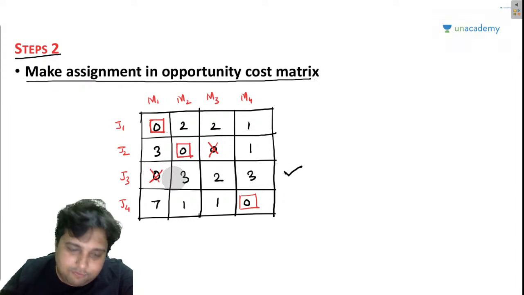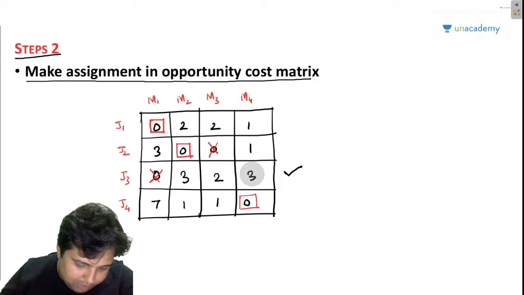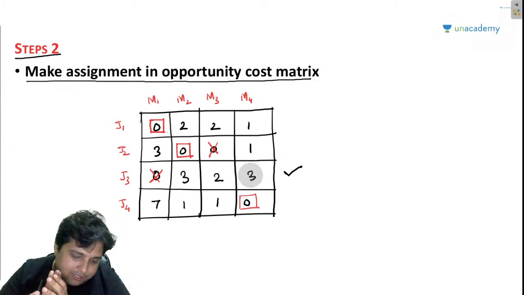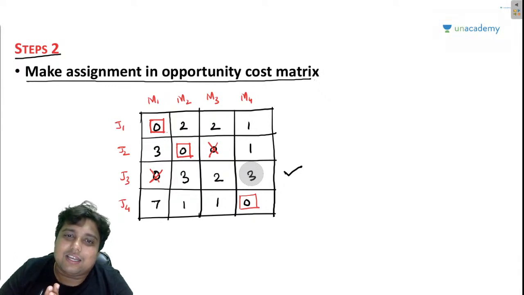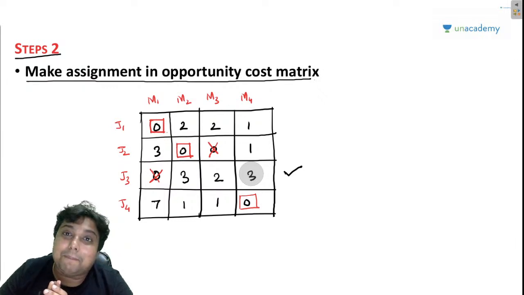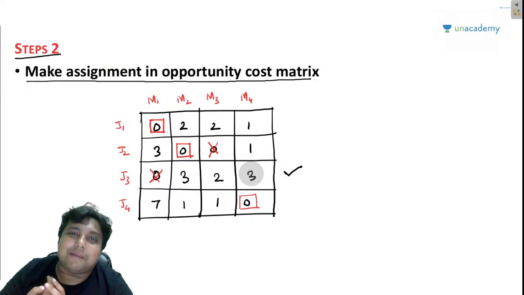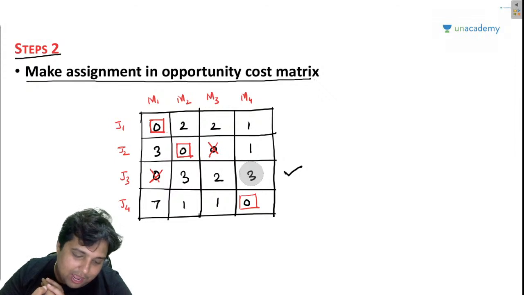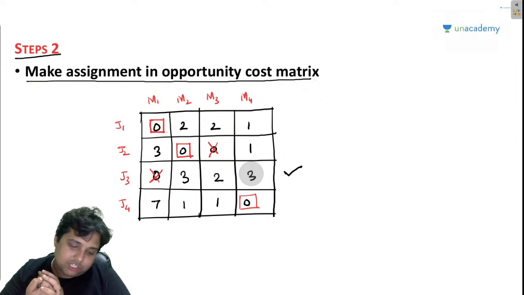1, 2, 3, 4. Sir, what about quality control, MRP, PPP? Are you going to take classes on these topics or not? Arey, Bibhas, I will definitely take classes. Why are you threatening me? I will definitely take classes. And remember, PPP scheduling chapter and forecasting I have already completed. I have only 2 sessions to take.